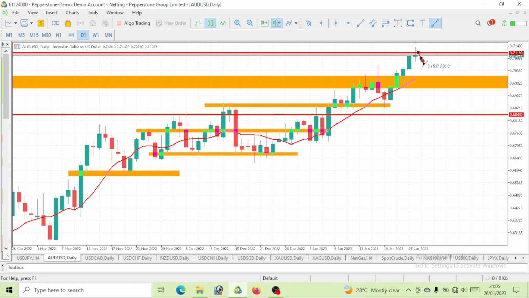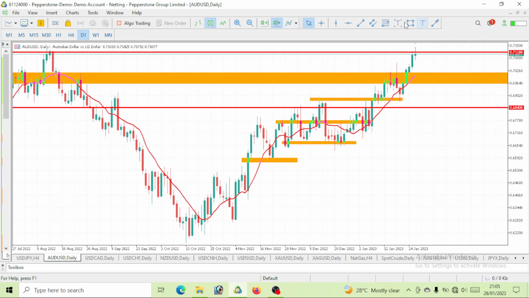But let's watch out for a drop, guys. A drop is coming. If in case we don't have that drop for the next day, which is the 27th, then surely we should have that drop on Monday. So just watch out for a drop, then price will continue to go bullish on AUD USD. So just a drop as a pullback.